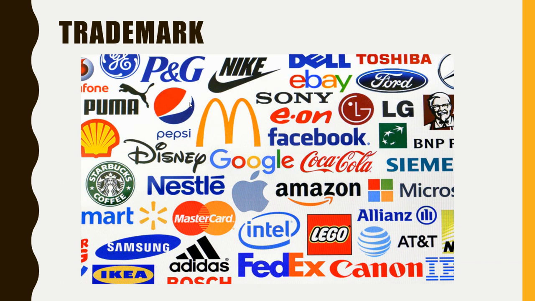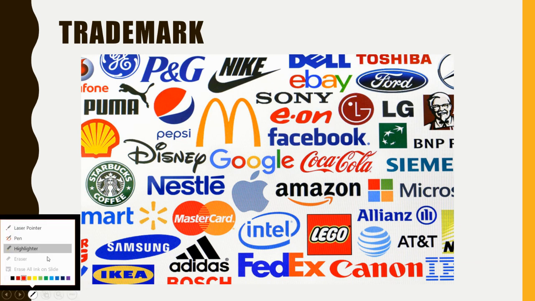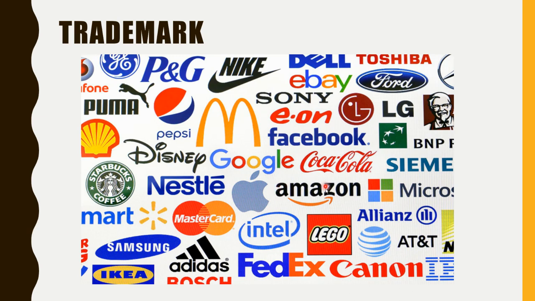By seeing this logo, you can identify it. Here I am showing you. I think my pointer will be visible. Here, by seeing this logo, you will be able to identify that it is a Windows logo. This is a Shell logo. This is the Puma logo, right? Even without the name, you will be able to identify that identity. So this is the Apple logo, right? So this is the trademark.